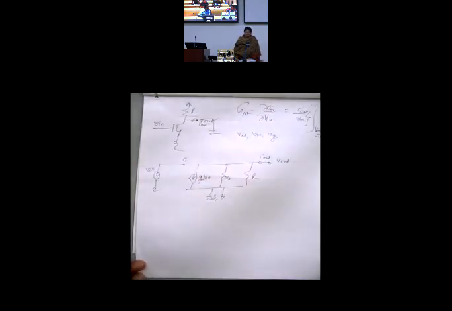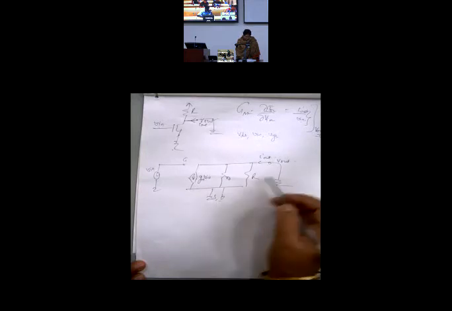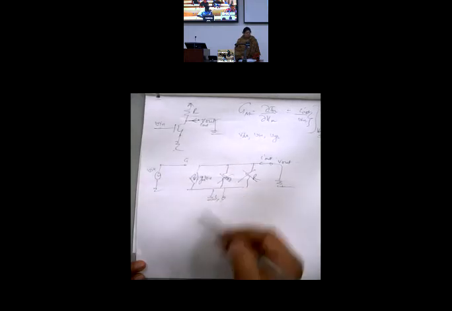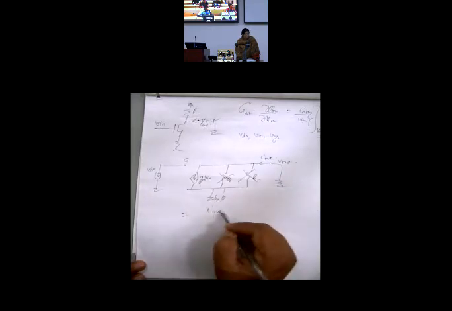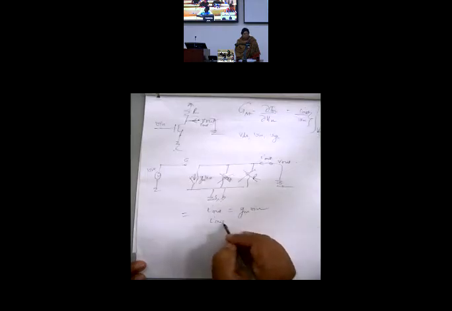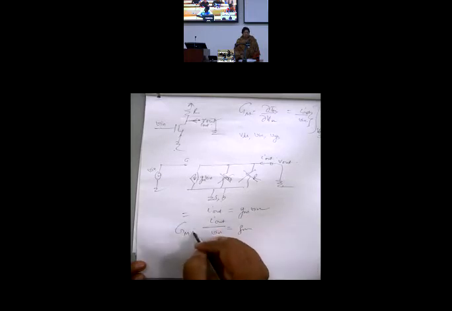So this is AC ground. If this is AC ground, this comes here. Then ground and ground, this effect goes away. So what is your I out by V in? I out is simply GM times V in. So what is I out by V in? It is GM. So here in this particular case, GM is the same as small g.